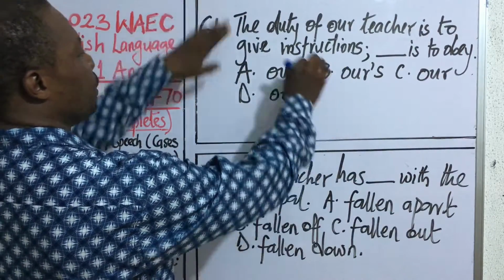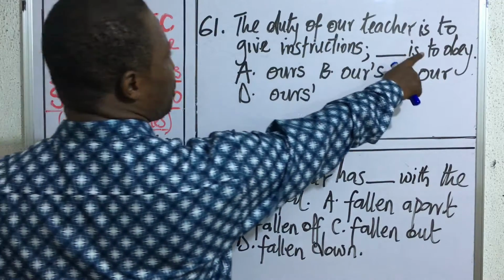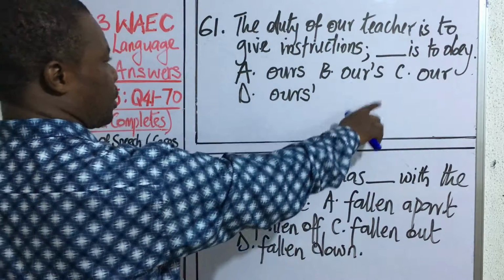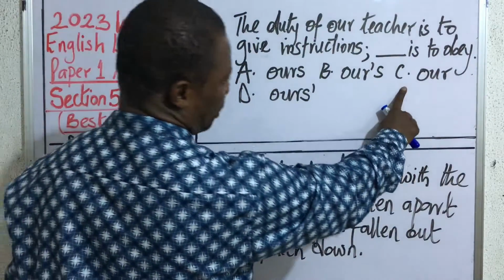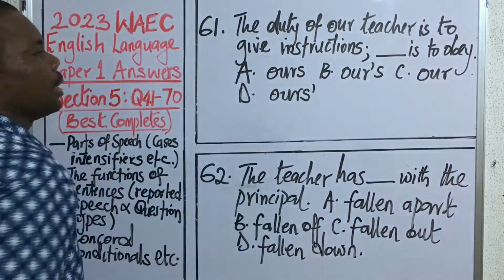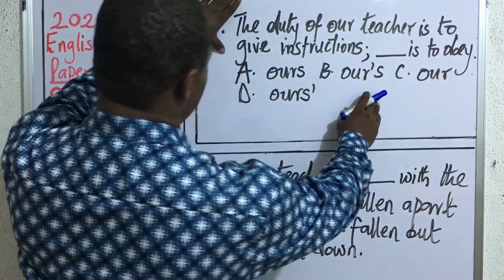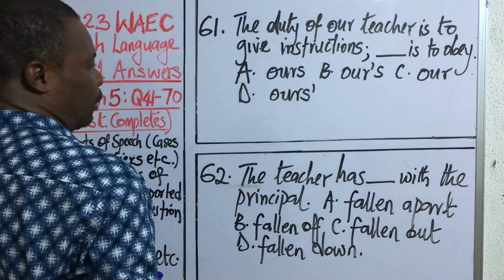Question 61. The duty of our teacher is to give instructions, dash is to obey. A. Ours. B. Ours. C. Our. D. Ours. Now, this is a test of possessive pronoun, okay?